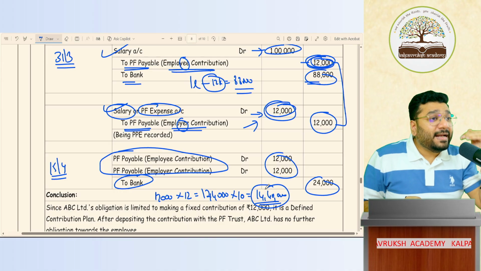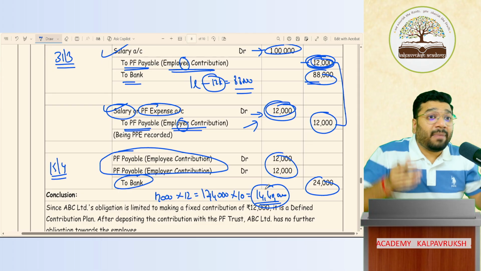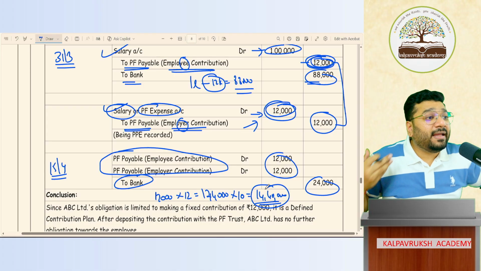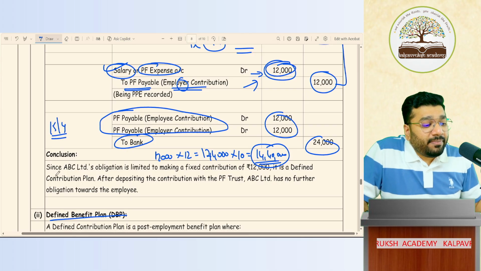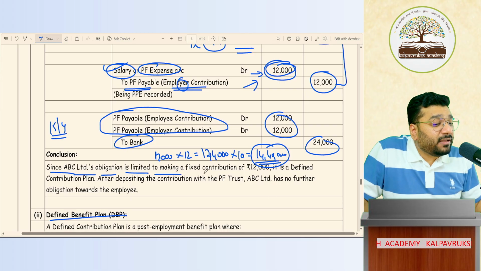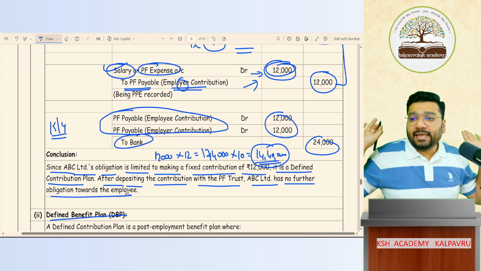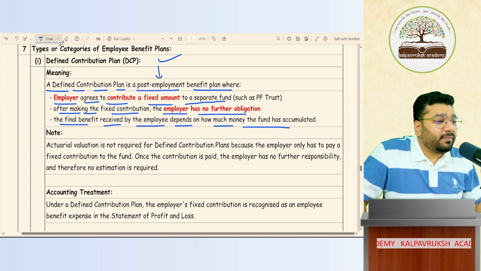Contribution plan means what? It's a plan where I have agreed to contribute money at regular intervals. My liability will be restricted to that contribution. Above and beyond that, if the employee is in need of money, it is not my headache. Got it, not got it? Since ABC Limited's obligation is limited to making the fixed contribution of 12,000, it is called a defined contribution plan. After depositing the contribution with PF Trust, ABC has no further obligation towards the employee. Got it, not got it? So come back and read the meaning one more time.